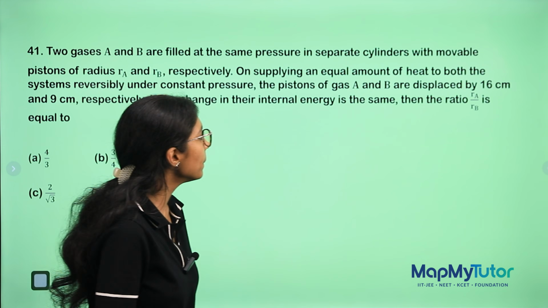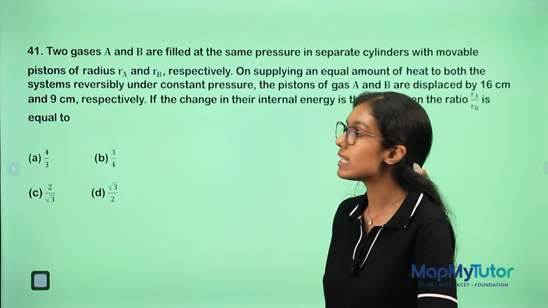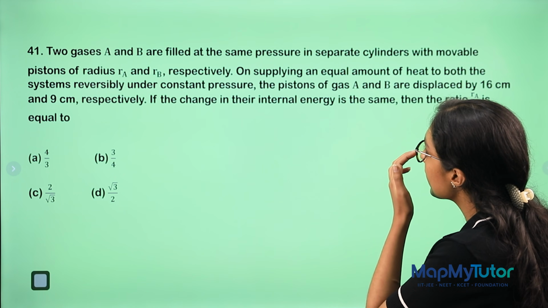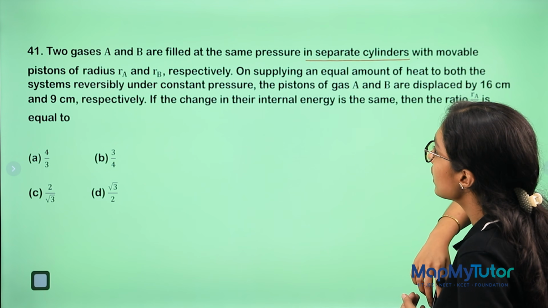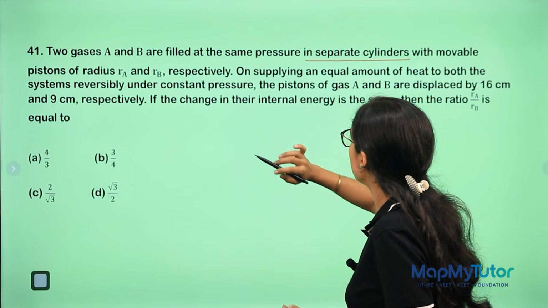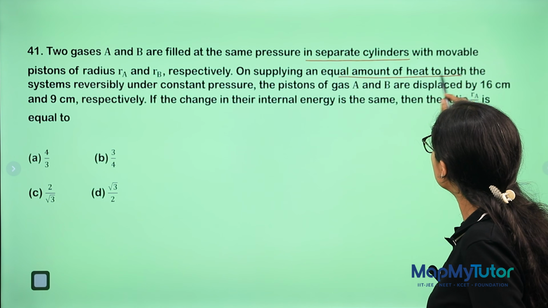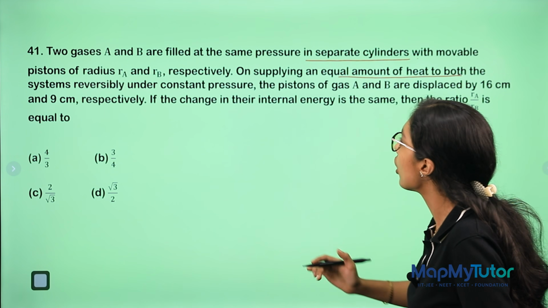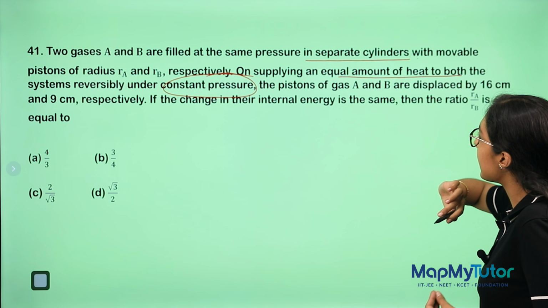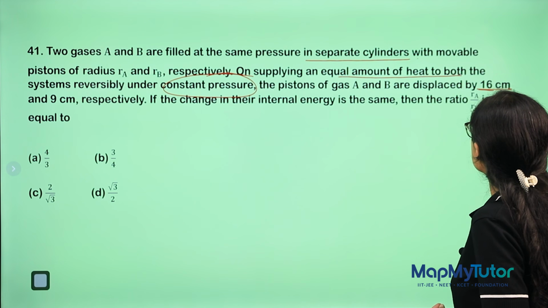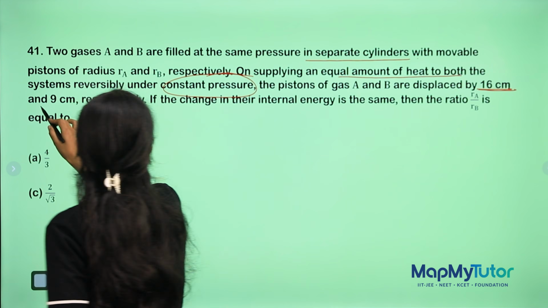So this question is from your thermodynamics chapter. Very easy, very simple. We will try to do it. Two gases A and B are filled at the same pressure in separate cylinders with a movable piston of radius RA and RB. On supplying equal amount of heat to both the systems under constant pressure, the pistons of gas A and B are displaced by 16 and 9 centimeter.